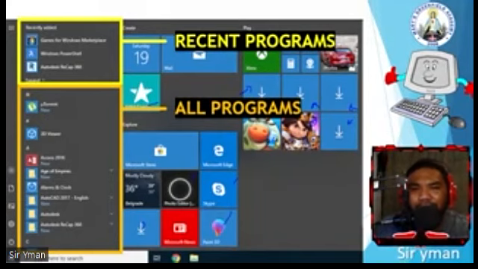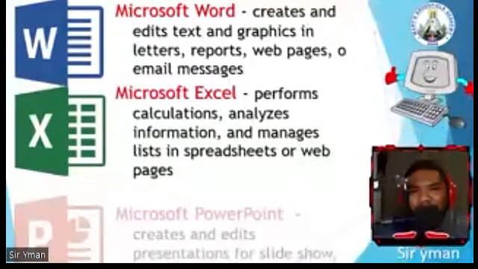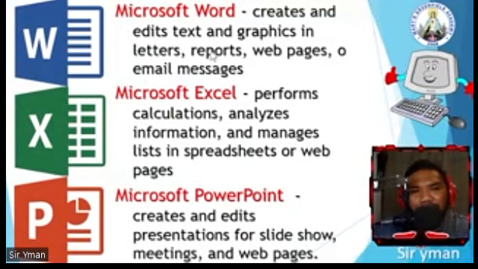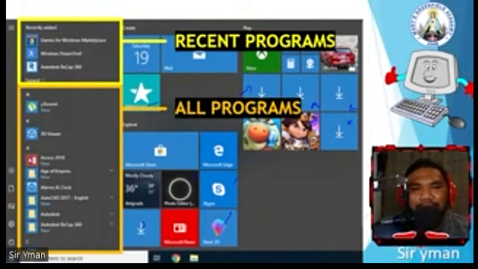And then tomorrow, bukas, we're going to discuss about the Microsoft applications, yung mga Microsoft products na to. Word, Excel, PowerPoint. So ito natin papag-aralan bukas. On Wednesday. So I'm going to end our lesson here sa start menu. And then on Wednesday, we're going to continue our lessons about the Windows applications. And then on Friday, we're going to have a quiz. Okay?